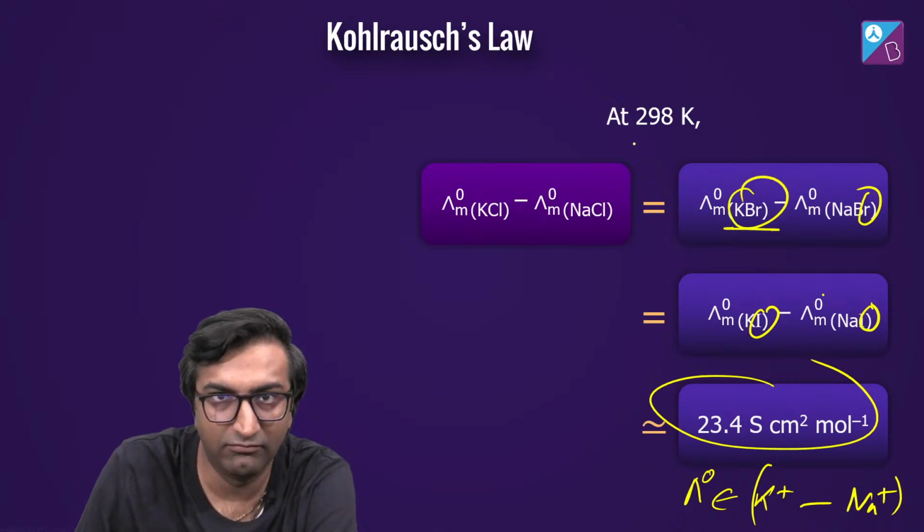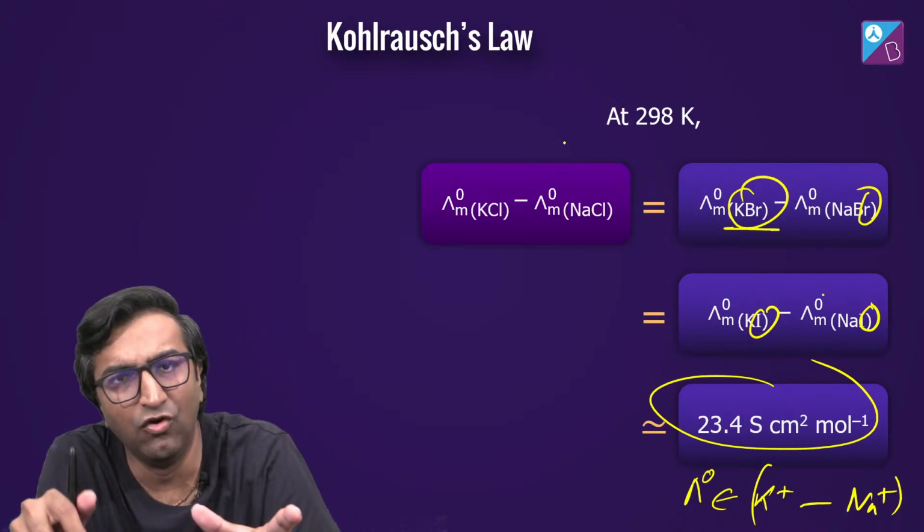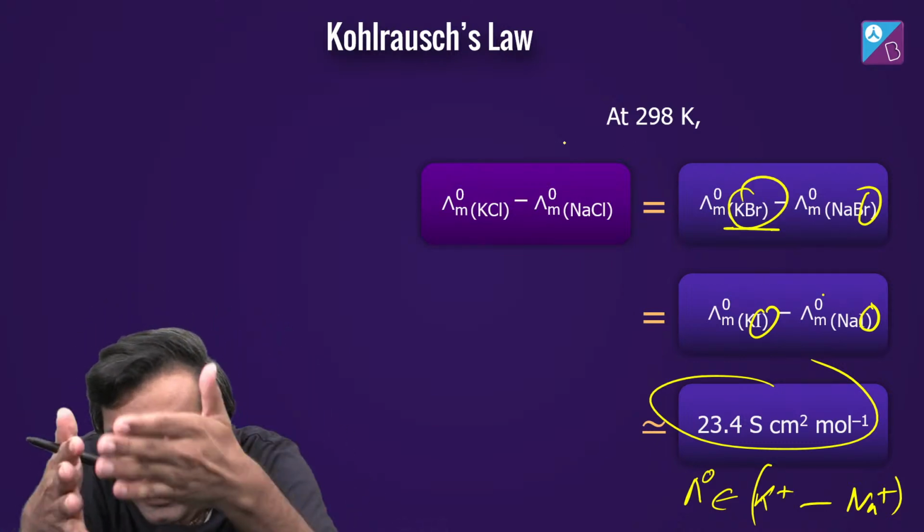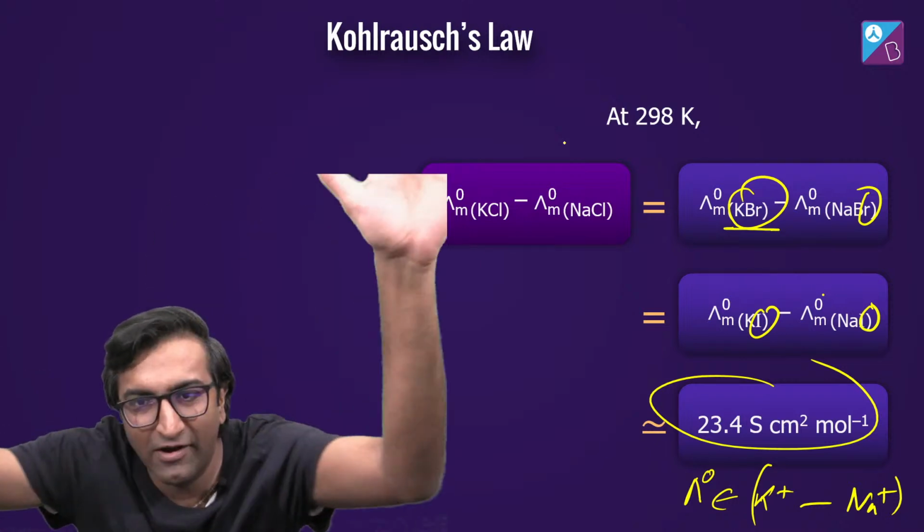It looks like the anion has no effect at all. The anion doesn't have effect. Well, see, look, this is the maths. We are not physically doing something. We are not saying that we have to remove the bromine from the solution.